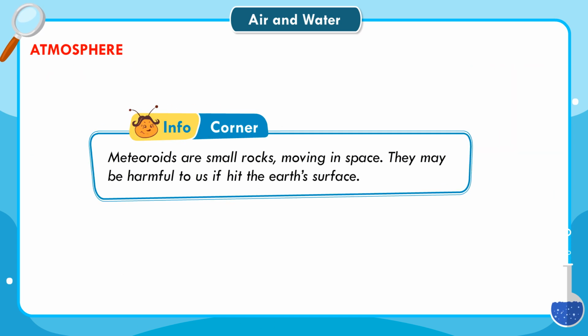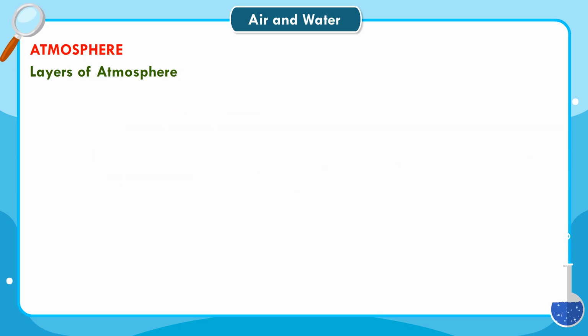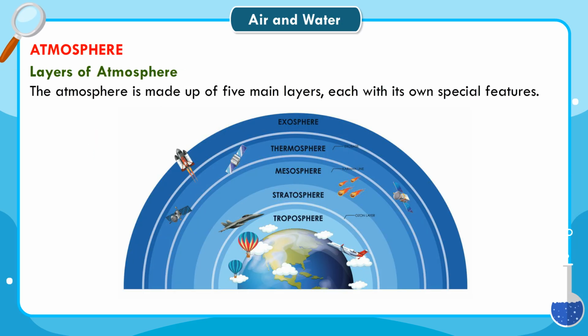Info Corner. Meteoroids are small rocks moving in space. They may be harmful to us if they hit the Earth's surface. Layers of atmosphere. The atmosphere is made up of 5 main layers, each with its own special features.